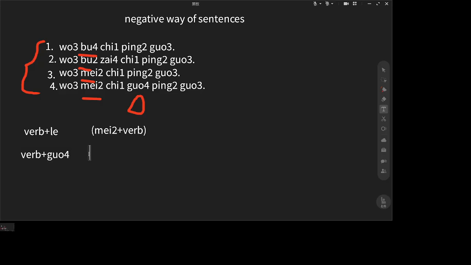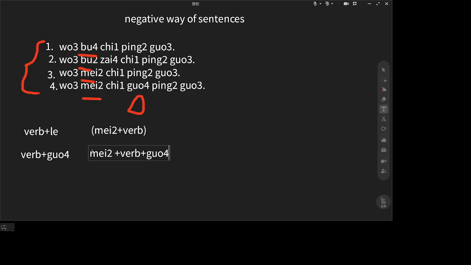The negative way, put 没 before this verb and 过, right? 没吃过, right? So try to remember these two points, okay?